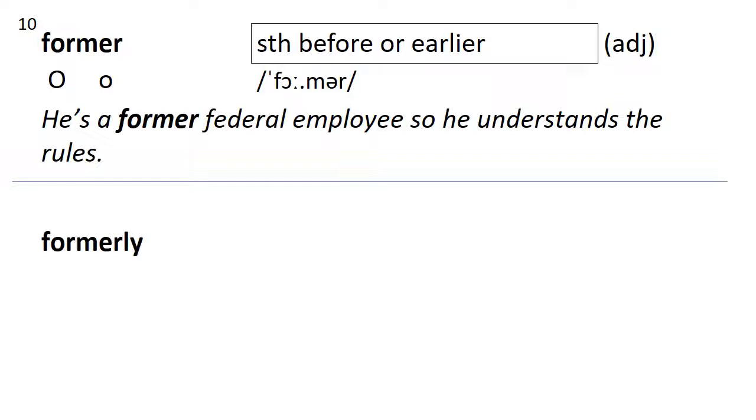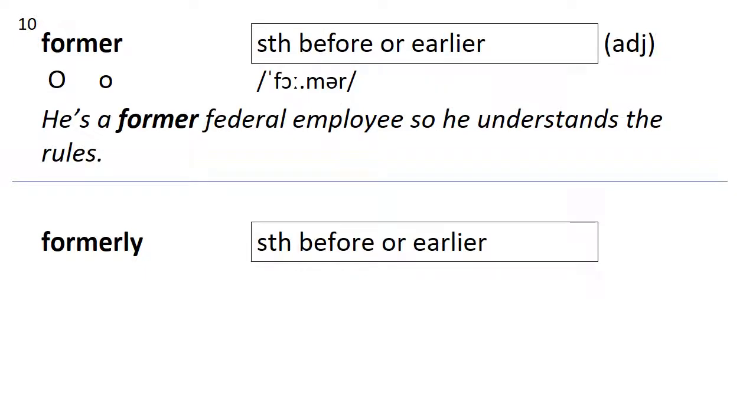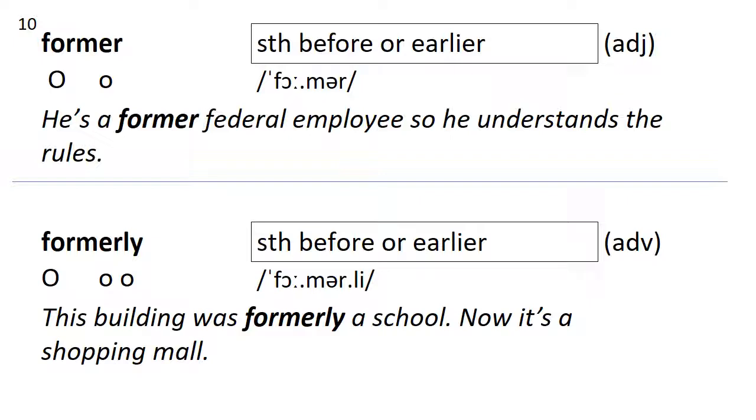It has a word family, which is formerly. Same meaning, but this one is an adverb. How many syllables are in formerly? 3, with a stress on the first. This building was formerly a school, now it's a shopping mall.